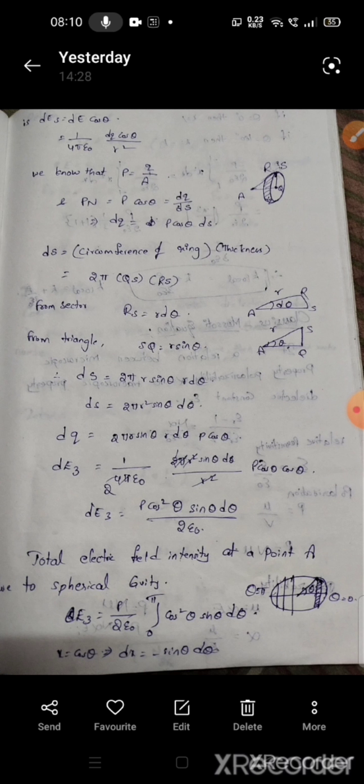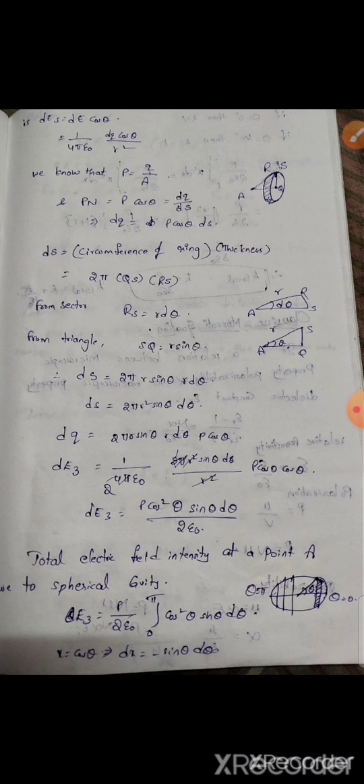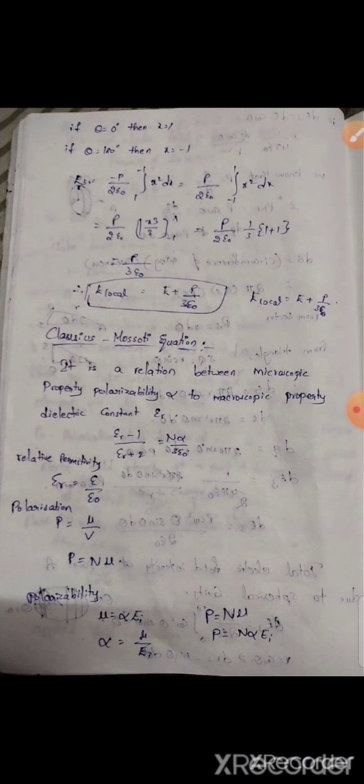by 2 epsilon naught. Total electric field intensity at a point A due to the spherical cavity, E3, equal to p by 2 epsilon naught integral 0 to pi cos square theta sin theta d theta. Then taking x equal to cos theta, dx equal to minus sin theta d theta. If theta equal to 0, then x equal to 1. If theta equal to 180, then x equal to minus 1. Then the E3 value will become p by 3 epsilon naught.